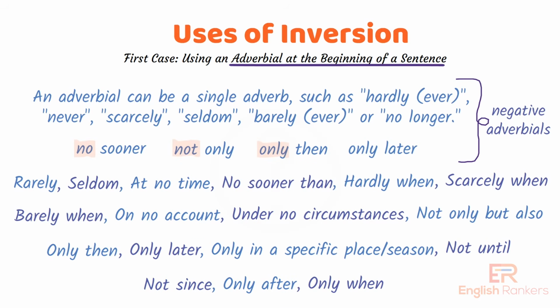These adverbials, especially when placed at the beginning of a sentence, can change the order of words for emphasis or stylistic reasons.